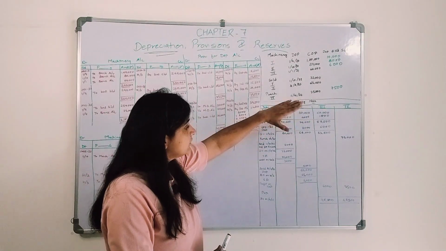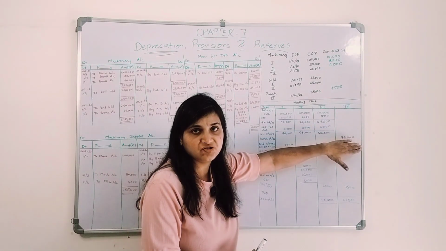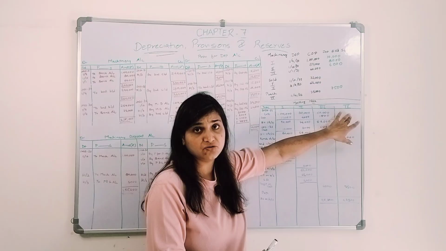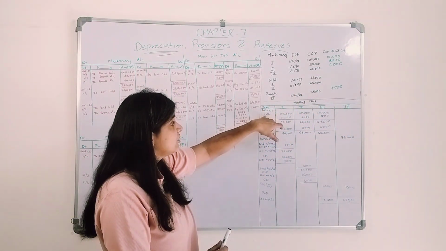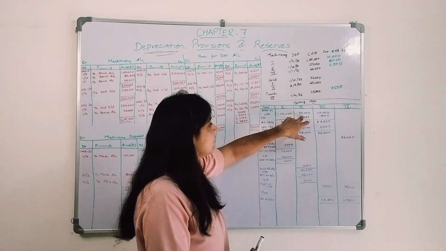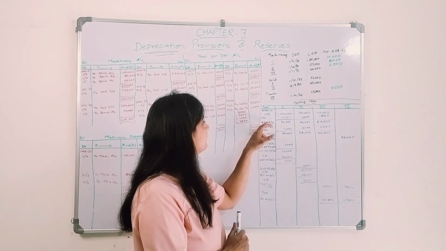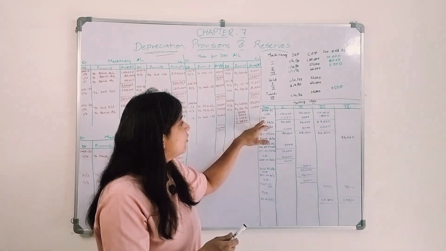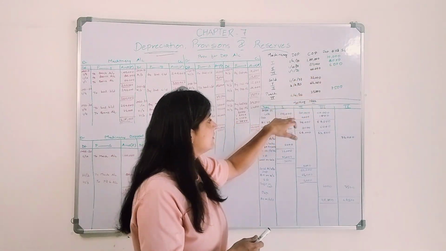Now the working notes, I have prepared 4 columns for each machinery, right? First machinery, second machinery, third machinery, and fourth machinery. Now here on the year 2021, machinery was purchased. The first machinery was purchased for 1 lakh, second machinery for 80,000, and third machinery was purchased for 60,000, right? So at the end of the year, depreciation will be charged. What will be the rate of depreciation for first machinery? 10,000.